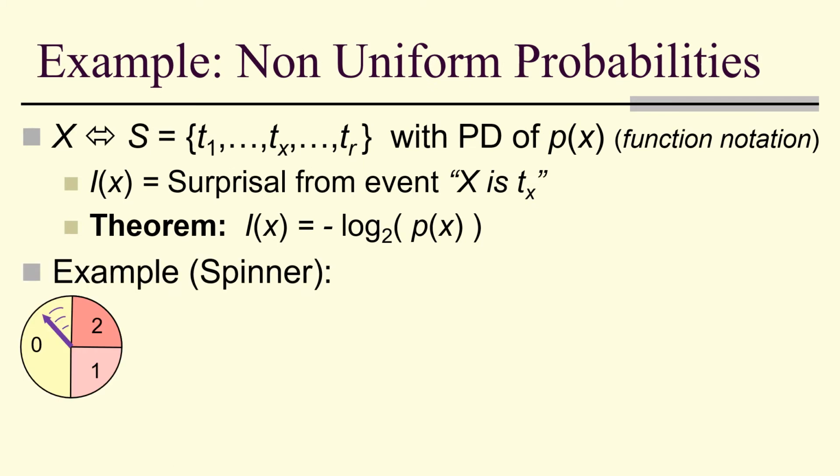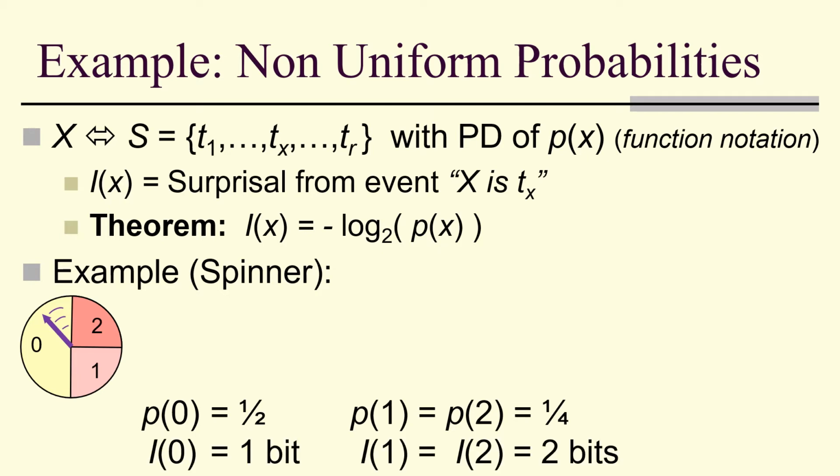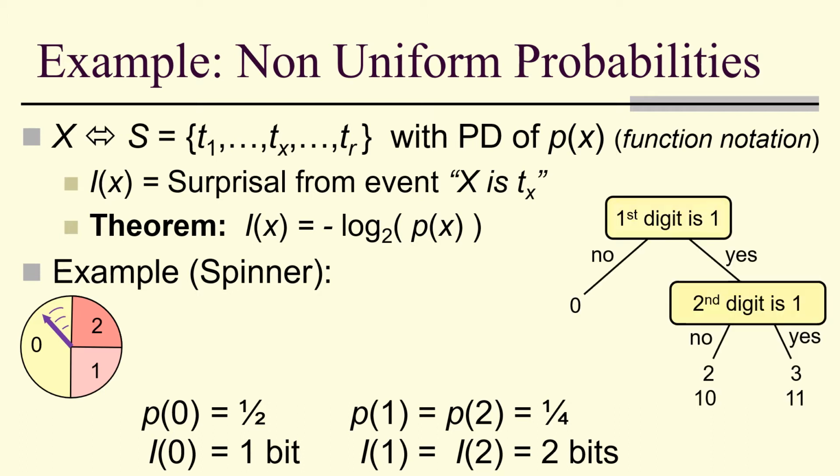So let's look at a non-uniform example. Again, a spinner, but this time outcome 0 has probability of a half and the other 2 have probability of a fourth. That means outcome 0 has 1 bit of information, whereas the other 2 outcomes have 2 bits of information. We can encode this information using this decision tree.